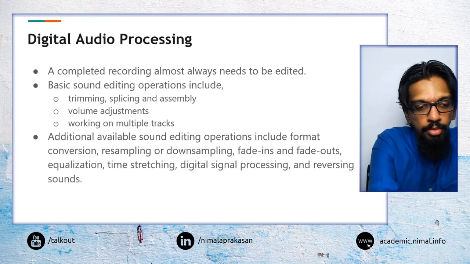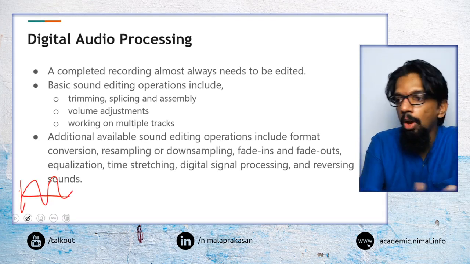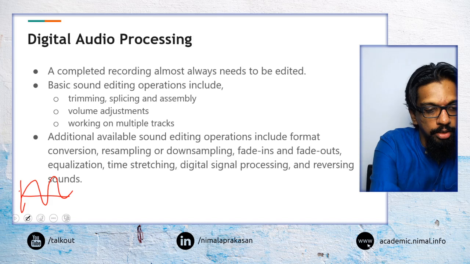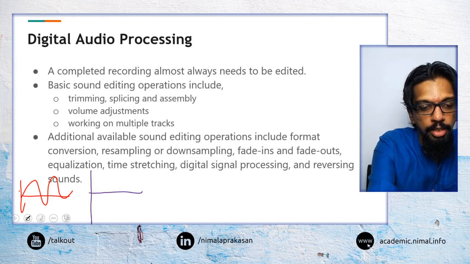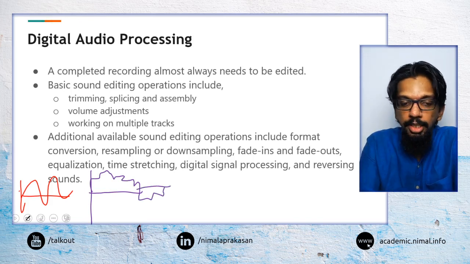So what we may have is, we may start with an analog signal, then that analog signal gets a digital representation.